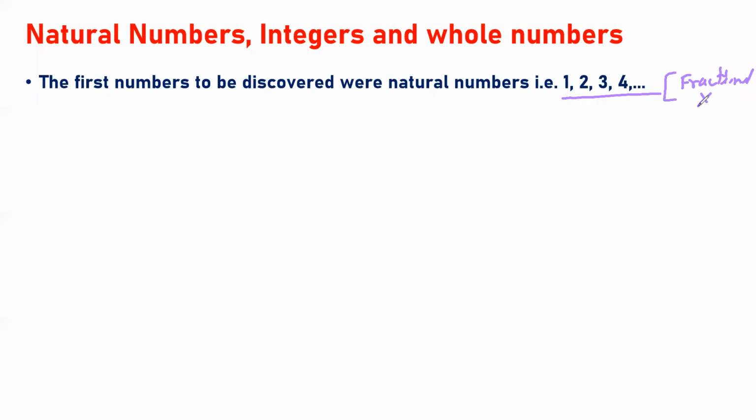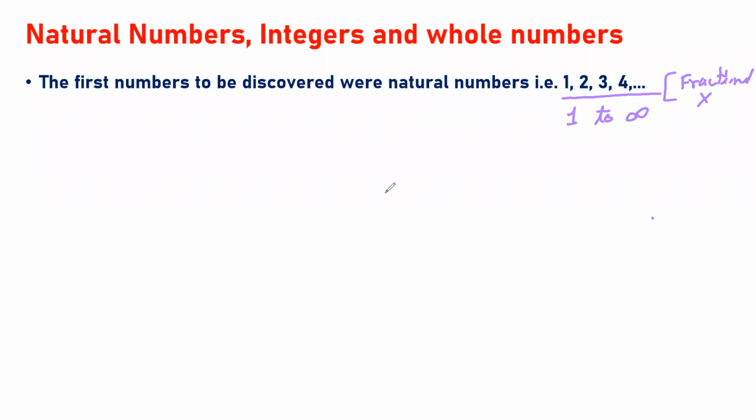Am I clear? So natural numbers are 1, 2, 3, 4, from 1 to infinity. If in these natural numbers I add 0, I will get the whole numbers.